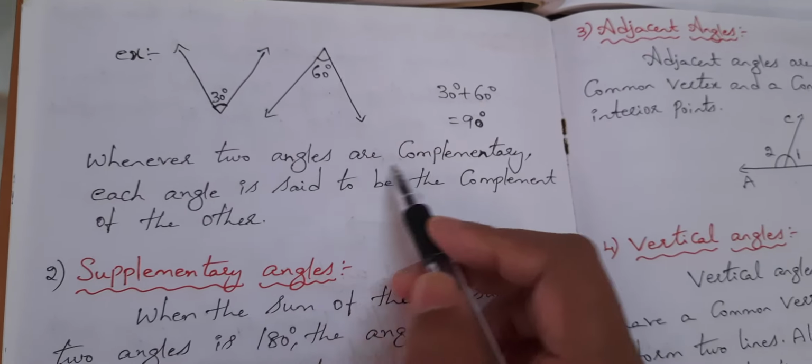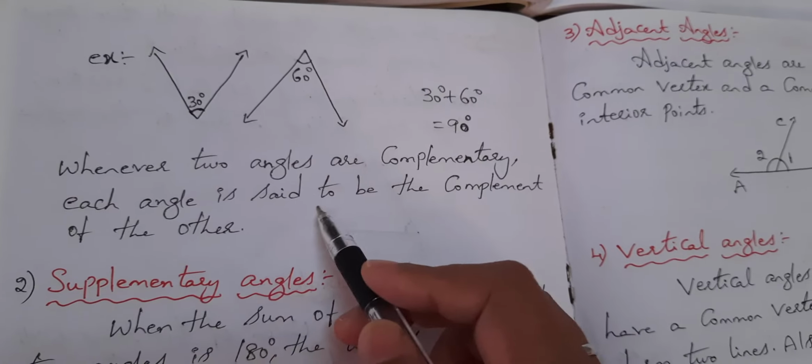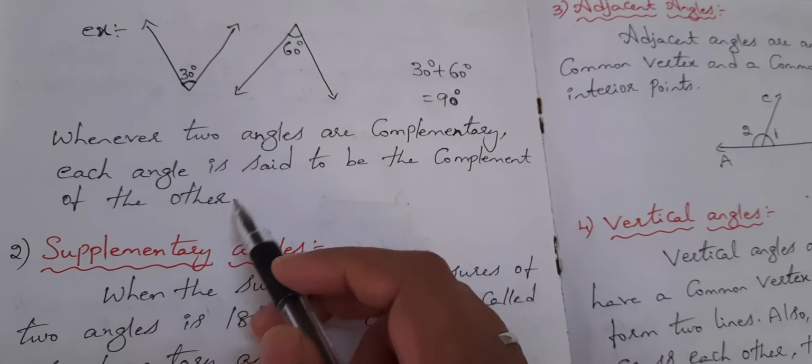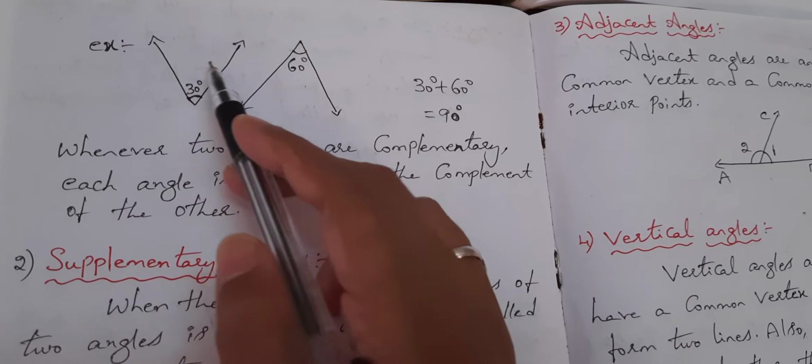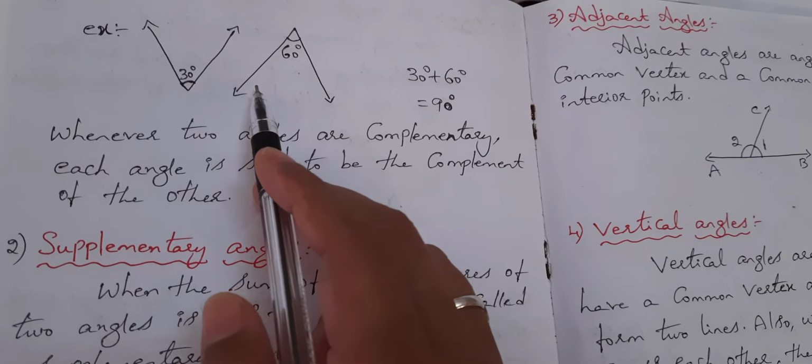Whenever two angles are complementary, each angle is said to be the complement of the other. So this will be complement to each other. This will be complement to the other. So that is complementary angle.